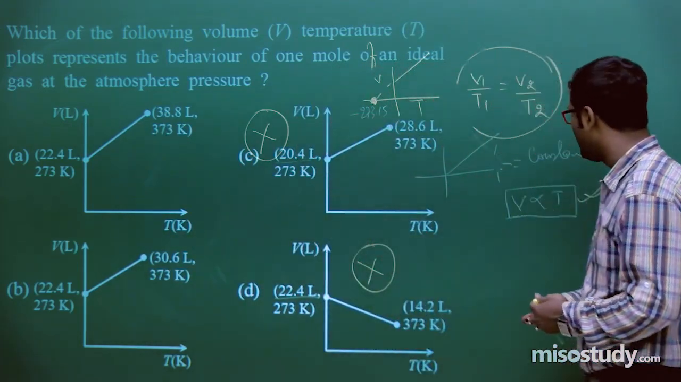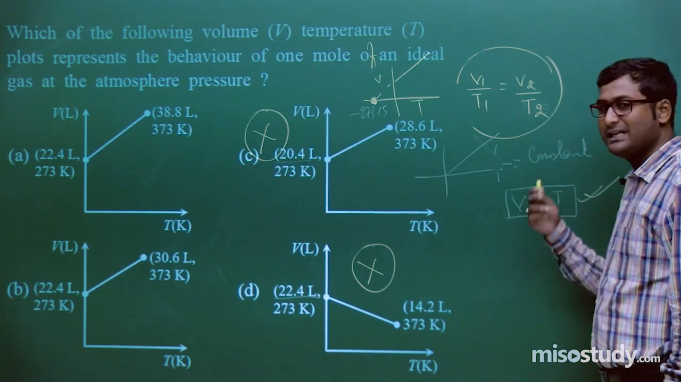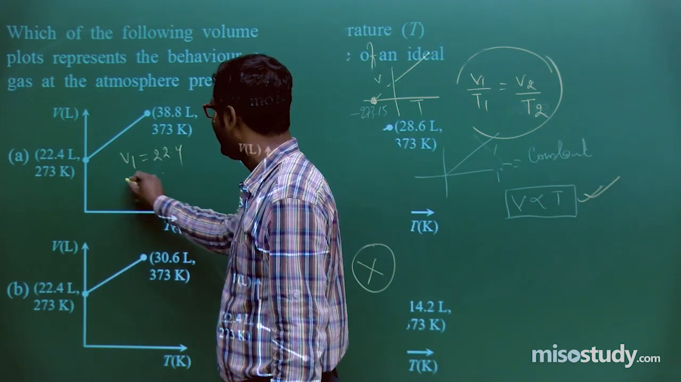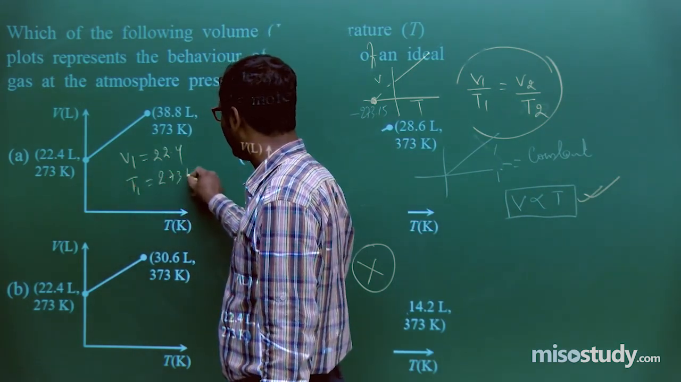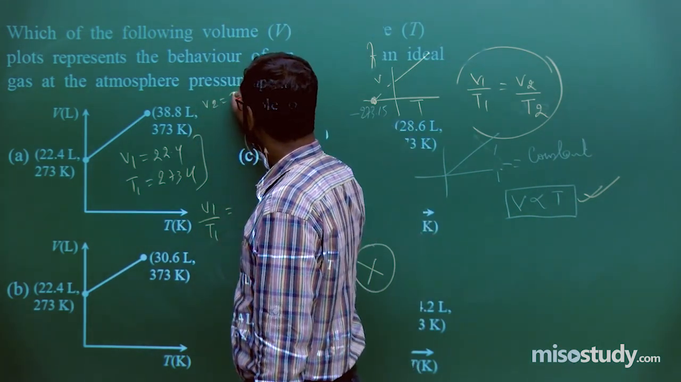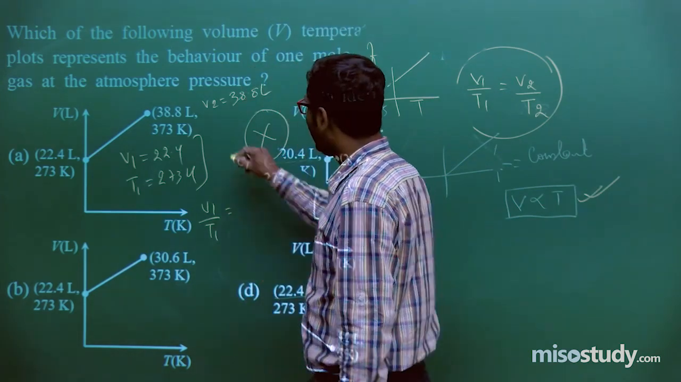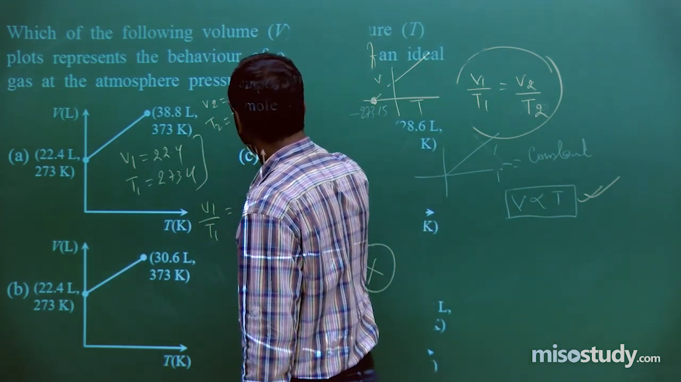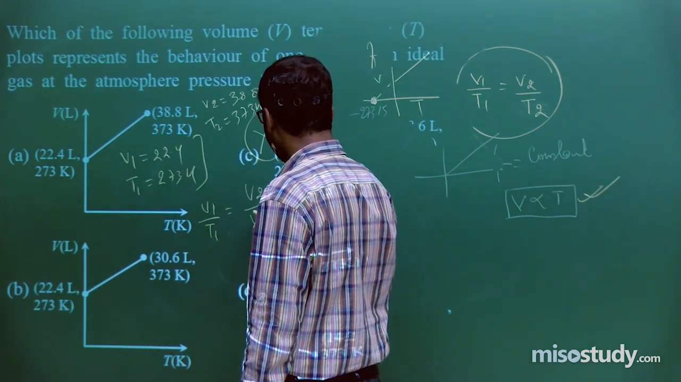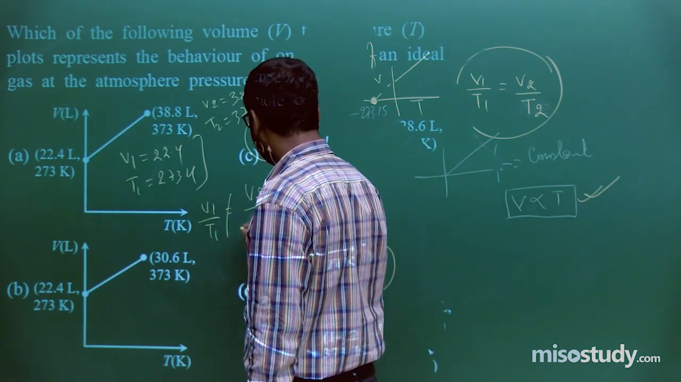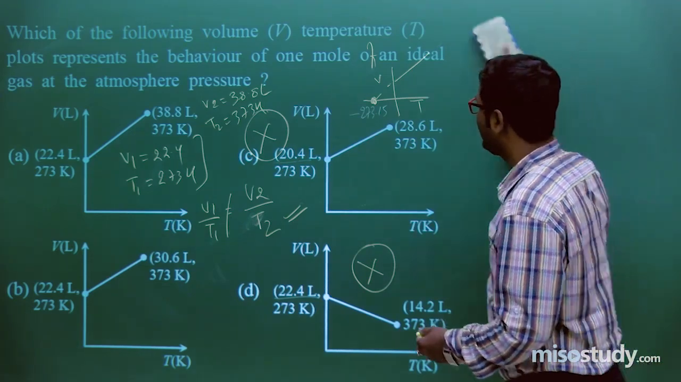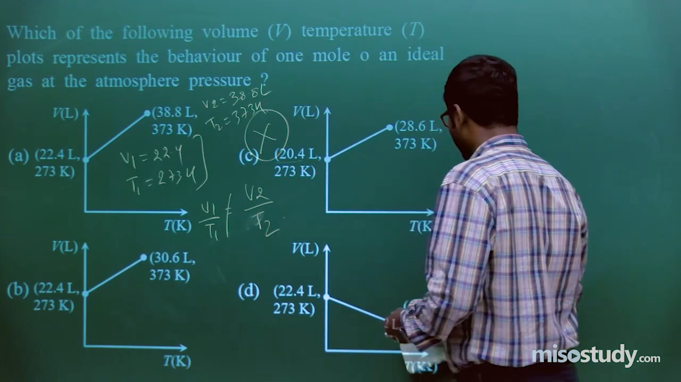Now as I told you, V upon T is constant. If I compare here, this one is V1 22.4 liter and T1 is 273 Kelvin. Clear to you? Now put here V1 upon T1, and in this case V2 is equal to, tell me, 38.8 liter and T2 is equal to 373 Kelvin. Now what we find in case of A, V1 upon T1 is not equal to V2 upon T2. Clear to you? Wait for a moment. What I am telling is not equal, that is, this is not Charles law.